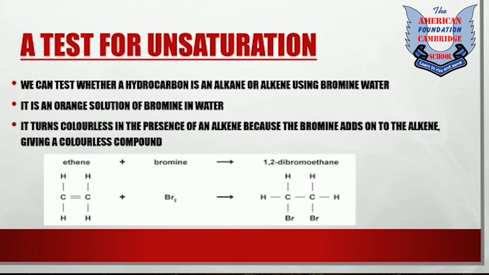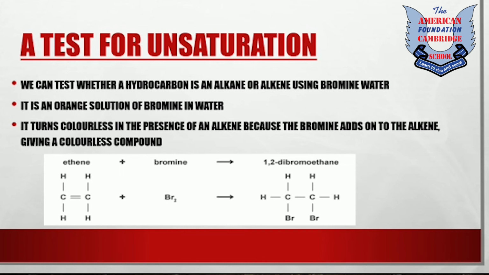Now here is a test for unsaturation. We can test whether a hydrocarbon is an alkane or alkene using bromine water. It is an orange solution of bromine in water. It means that if we have a hydrocarbon substance and we don't know whether it is an alkane or alkene, we can perform this test to find out its unsaturation.